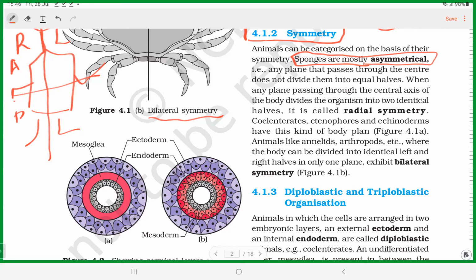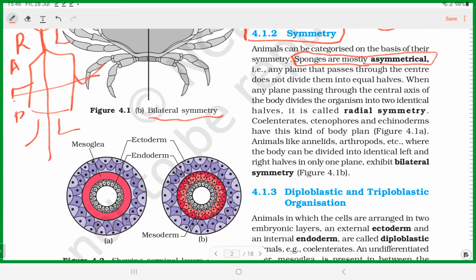Can you understand? So, the first thing you should know about classifying animals is levels of organization. 5 levels: cells, tissues, organs, organ system, and organism. In those levels also there are a lot of differences. That's the first thing you should know. And the second one is body pattern of development, symmetry, like it is asymmetrical in lower level organisms.